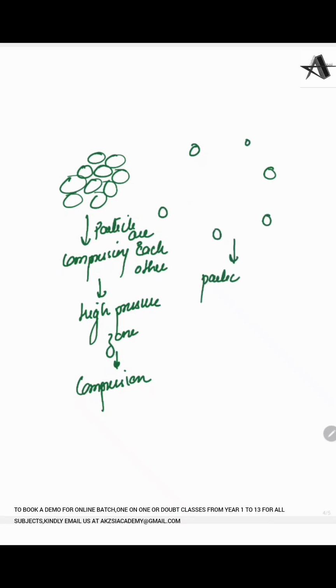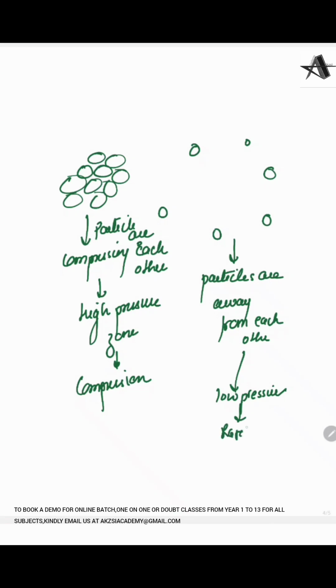Particles are now away from each other. And if they are away from each other, that means it's a low pressure zone, because they are not pressurizing each other, they are not exerting any pressure on each other. So it's ultimately a low pressure zone, and this low pressure zone is called rarefaction. Like the process is basically rarefaction.